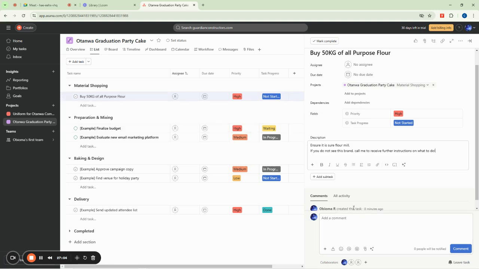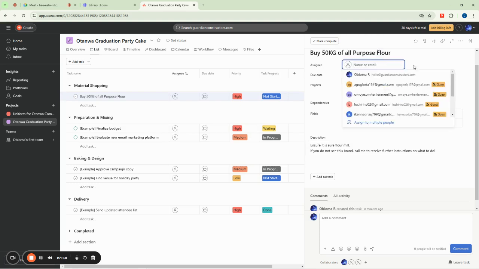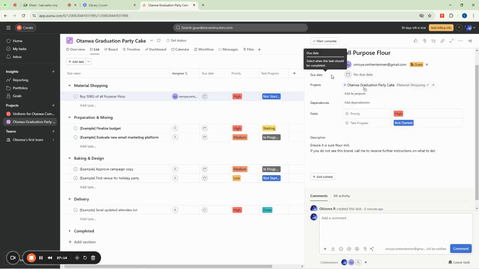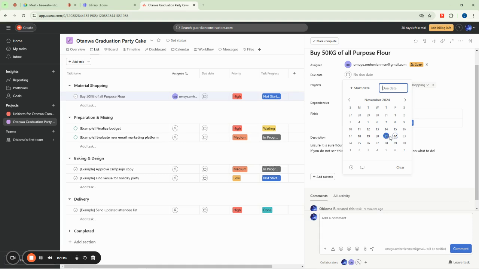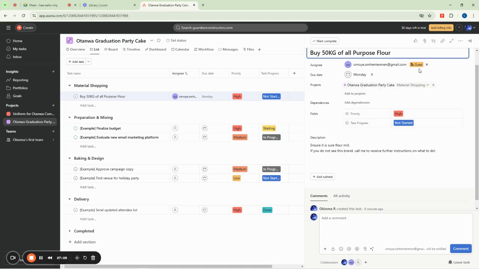So who do you now want to assign this to? You can click here, you see there's an image, to assign somebody. So we can assign it to this person. Then we'll now set the date for the task to be completed. So you can say, okay, of course, just the market now, so they're going to do it on Monday. Monday they should go to the market and buy what we need.